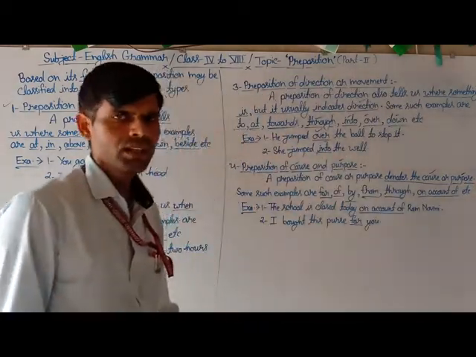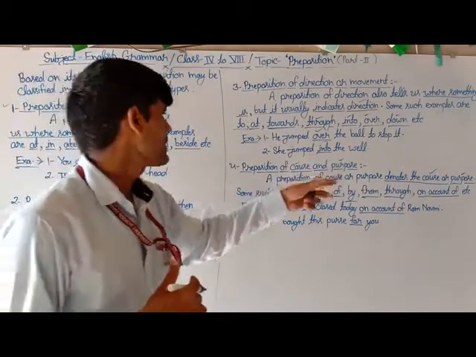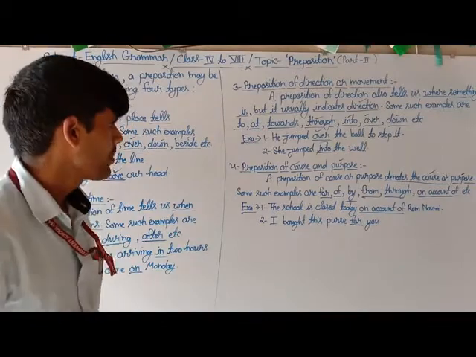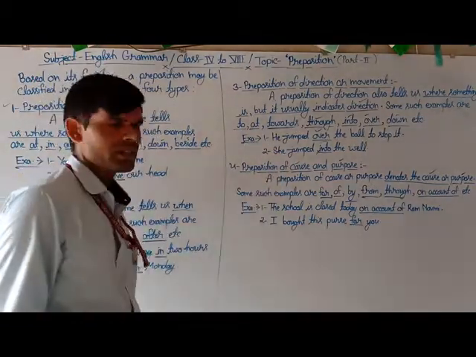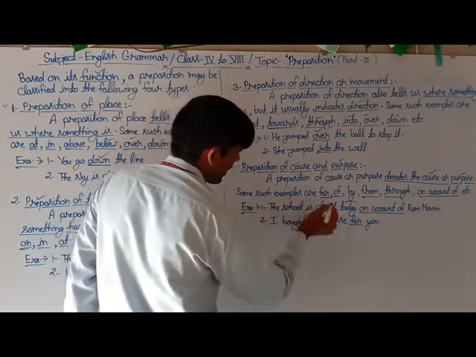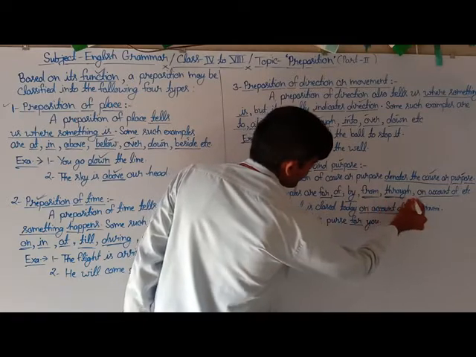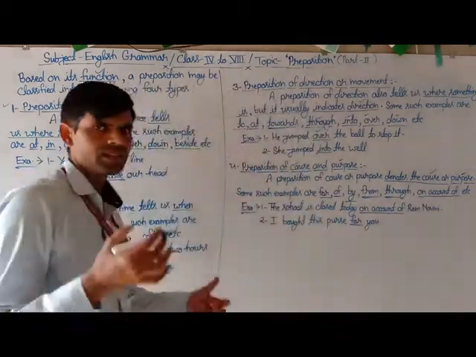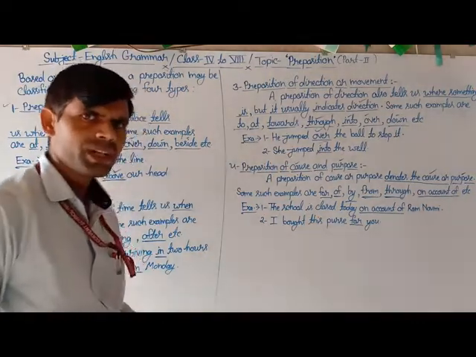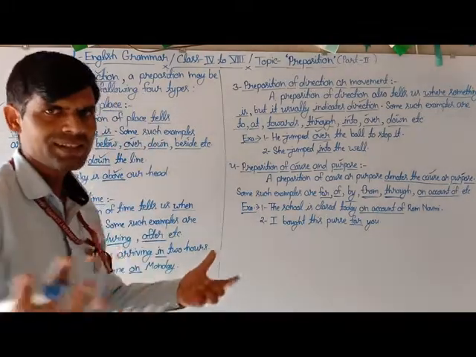Some examples of such prepositions are for, of, by, from, through, on account of. These are some kinds of preposition of cause and purpose. And to know more about it, we have to see some examples as sentences.